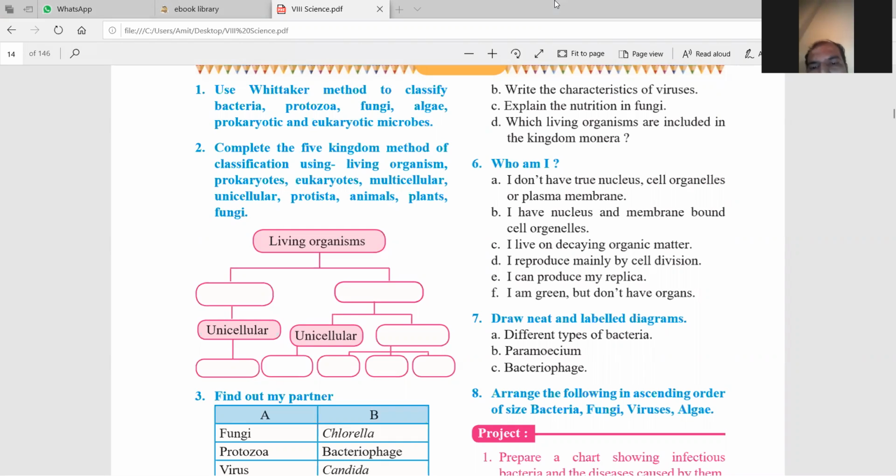Then draw the neat and labelled diagram. Neat and labelled diagram means you have to draw the diagrams and you have to give the names also. Otherwise, don't draw the diagram there. Okay.